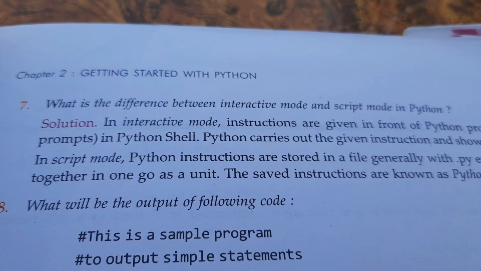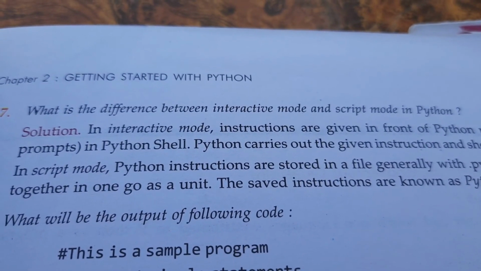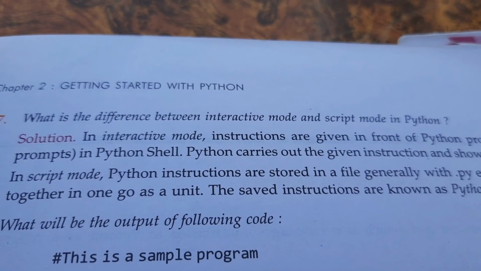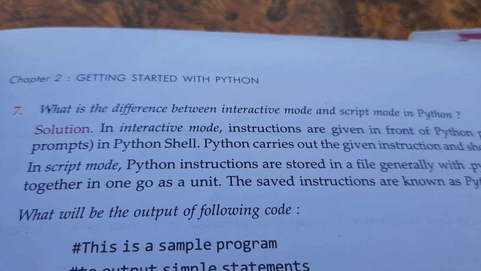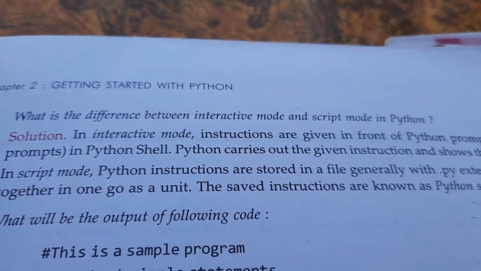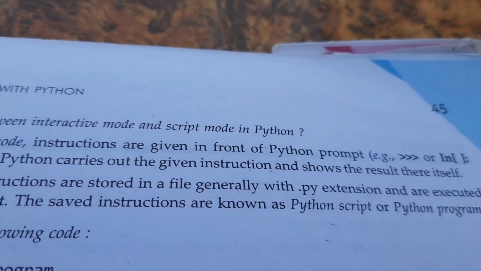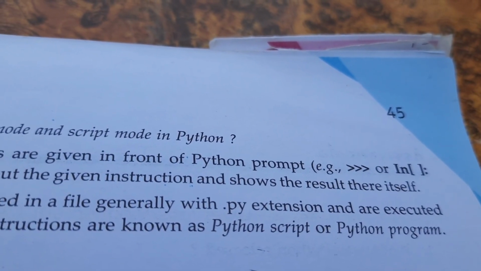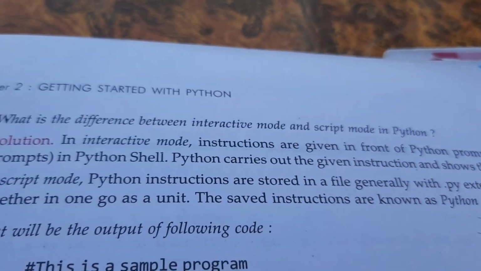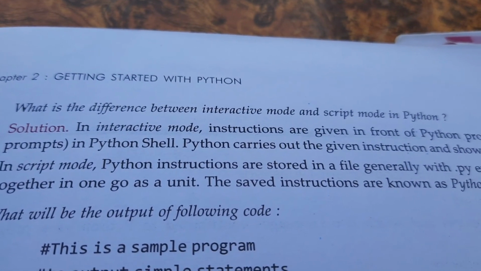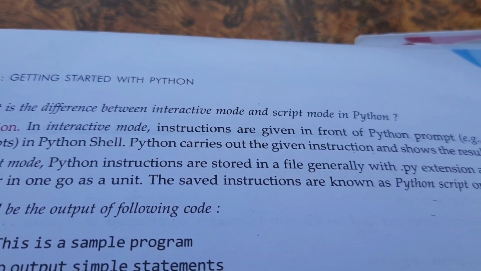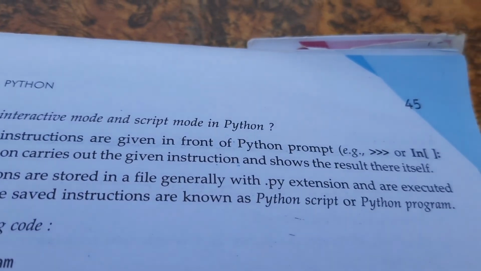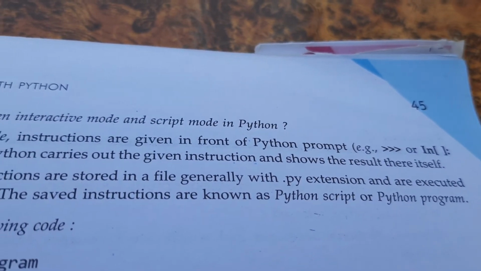Some more questions were also there: what is the difference between interactive mode and script mode. As I told you, in interactive mode, instructions are given in front of the Python prompt. This is the prompt, three greater than signs, or In and Out statements. In the Python shell, Python carries out the given instructions and shows the result there itself.